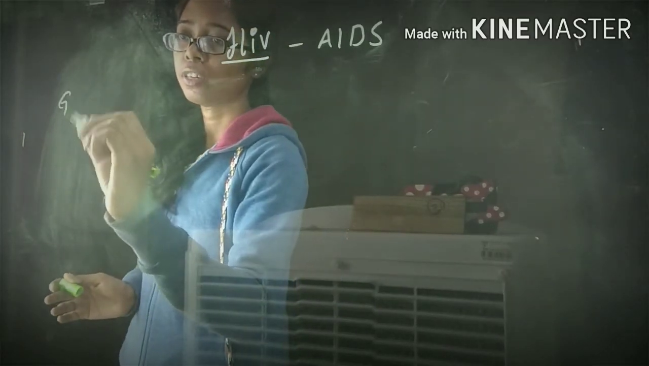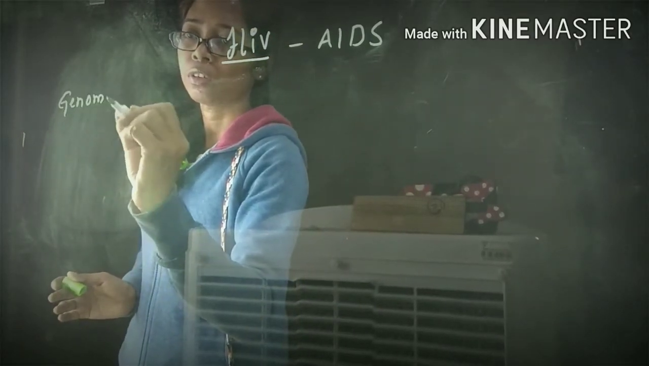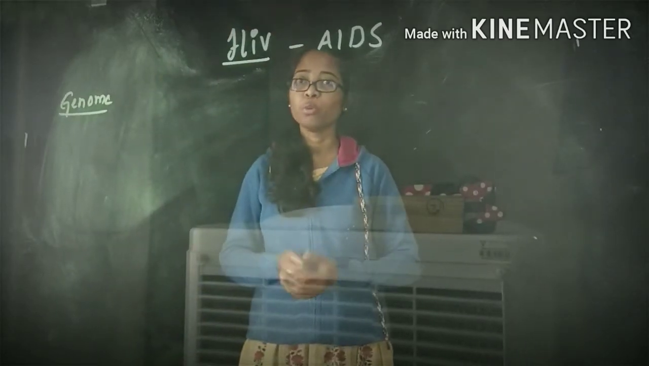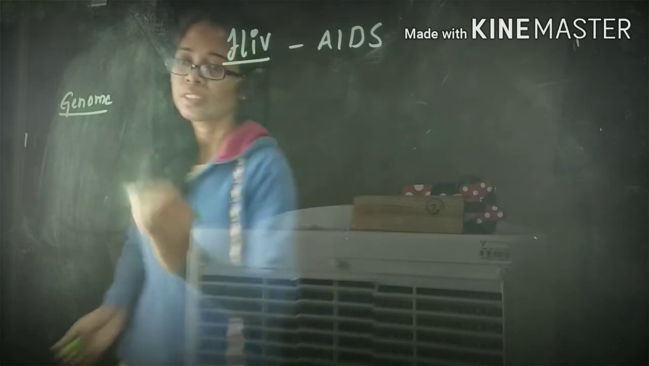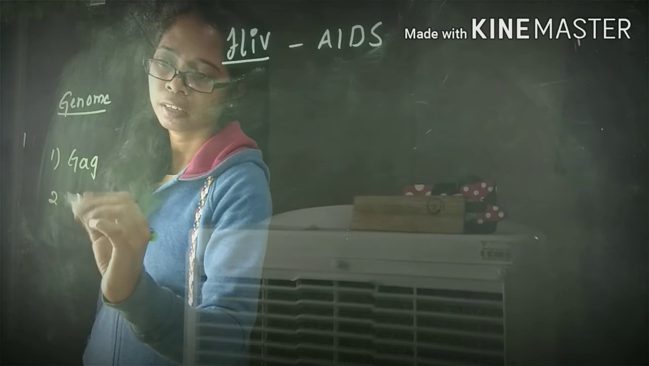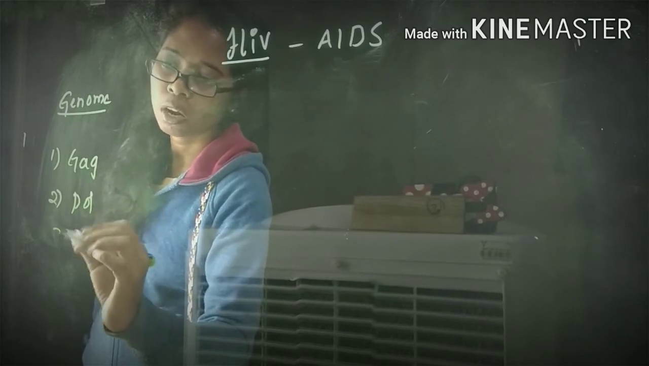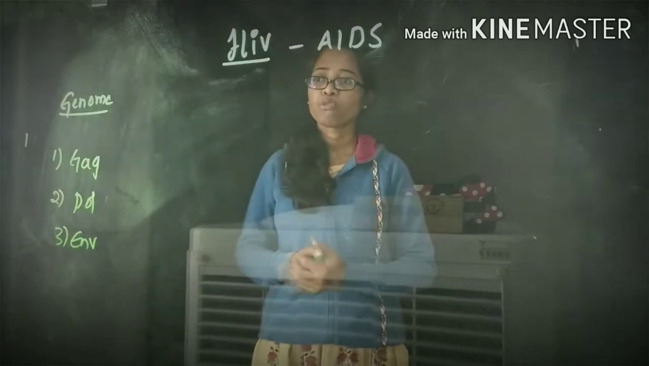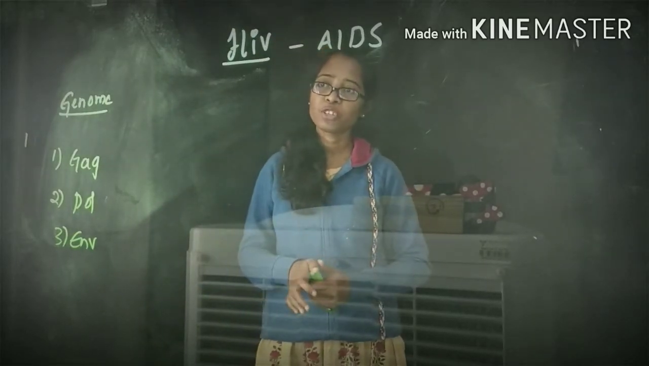Here, if you see the genome of the HIV, it mainly has three genes. The first one we will call GAG, the next one is Pol, and the third one is ENV. These three types of genes are present inside the HIV.